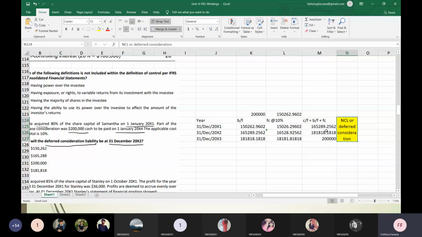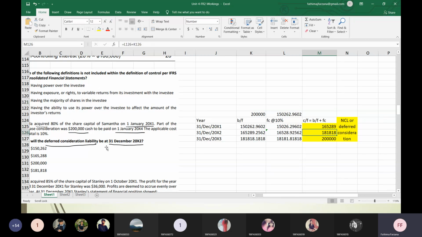Okay, so now this particular column, I'm speaking about these three amounts, whatever is given here is the non-current liability or deferred consideration. Since they didn't give in decimals, I also don't want to give it in decimal. So this is the value, which I got.